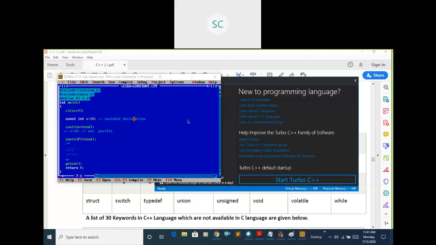Sir, in the group you have sent the link of Dev C++ and also the 64-bit Turbo C++. The same thing I installed on my laptop, and it gave an error about .NET framework.